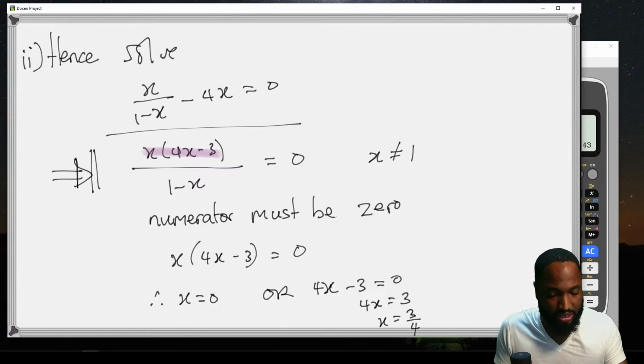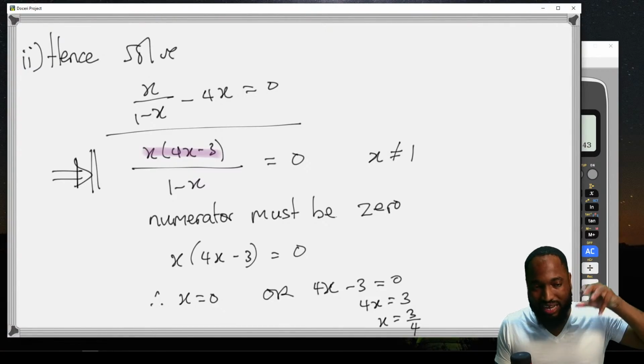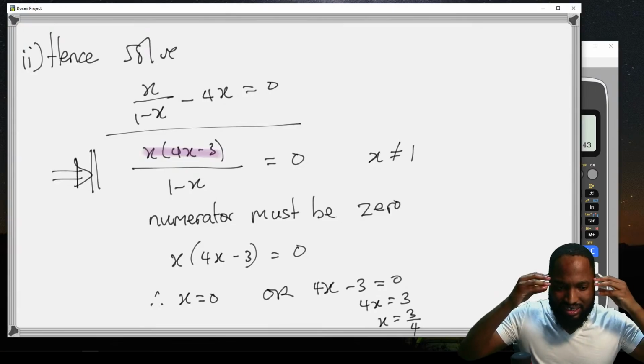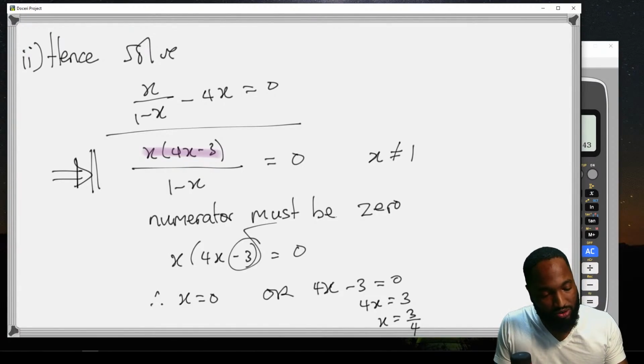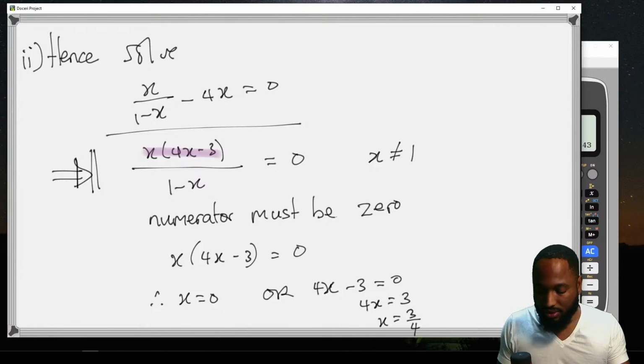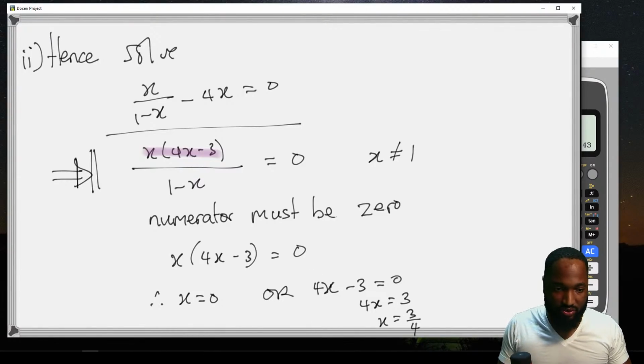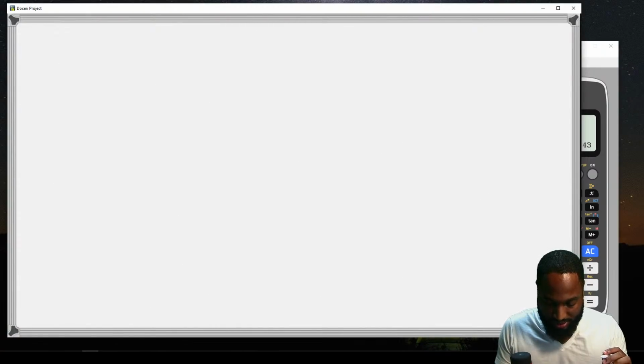You all seeing that? This is the first mathematical part where I had to know maths to figure this out. You bring across the 3, it changes, you bring across the 4, it goes to division. Right, so let's not spend too much time on that. The last one is like 2 marks. So question 2 is not looking that bad. That last question we did was a bit unorthodox, I must admit.